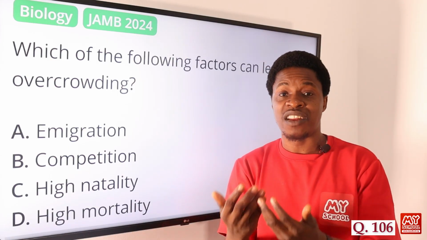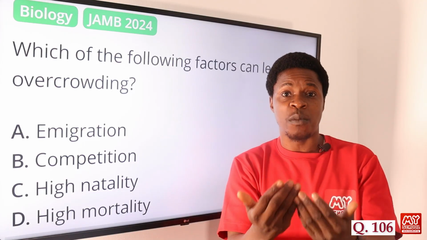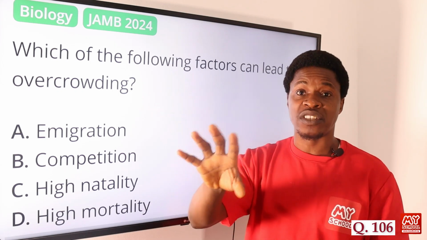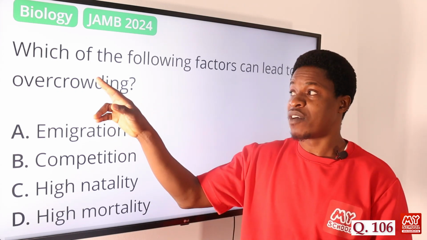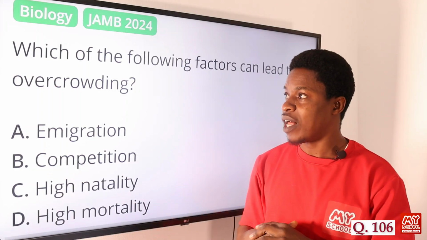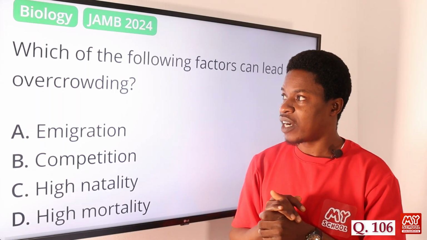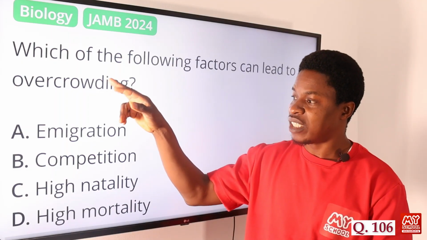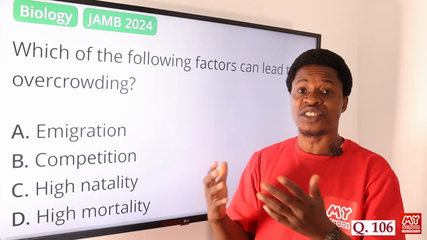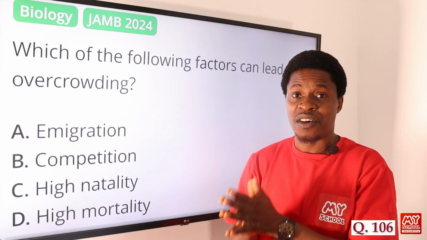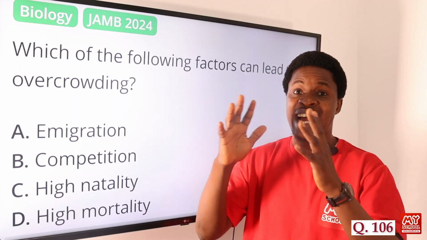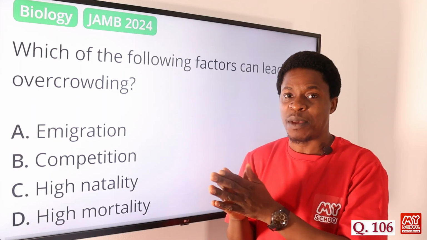Of course, if the organisms in that community begin to move out, we cannot have overcrowding, because the number of organisms there will definitely reduce. So option A is eliminated. Option B says competition. Well, competition will not lead to overcrowding. Instead, it is overcrowding that will lead to competition. When there is a limited supply of resources needed in the environment and you have a larger number of organisms, they are competing.